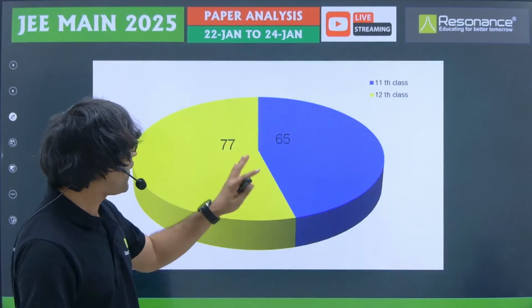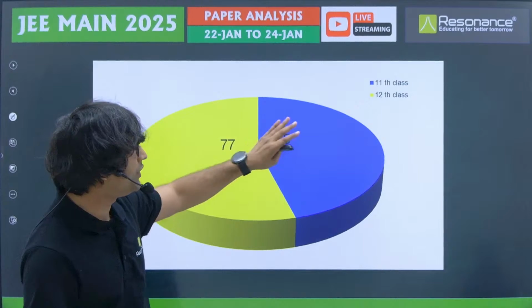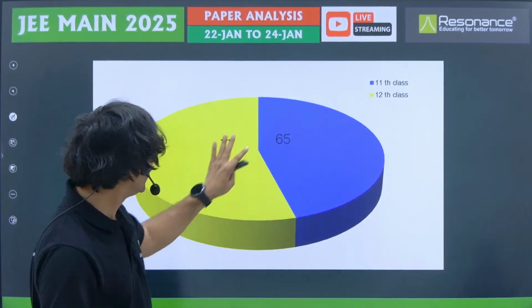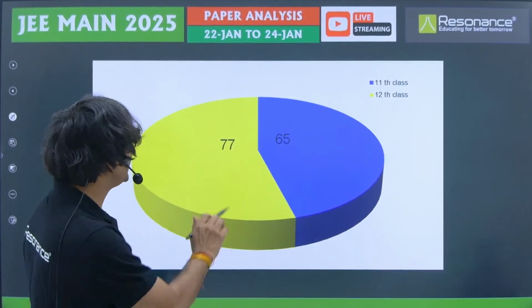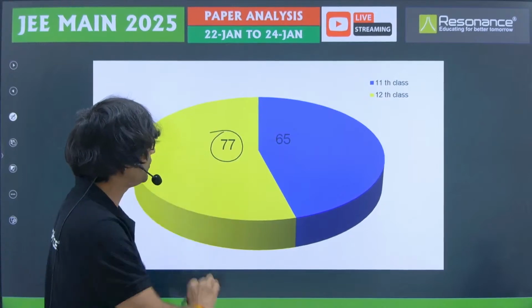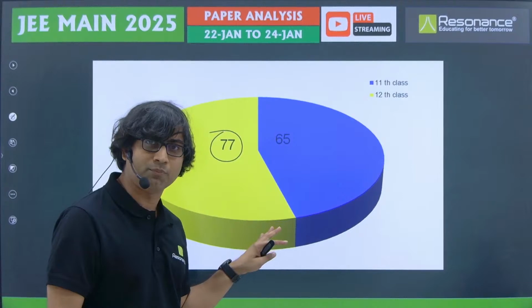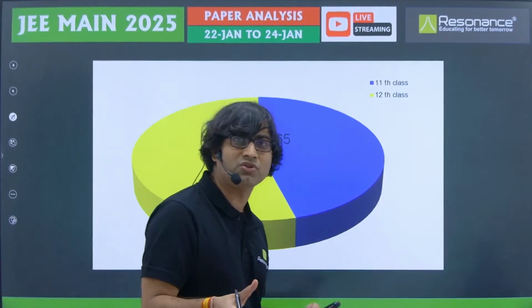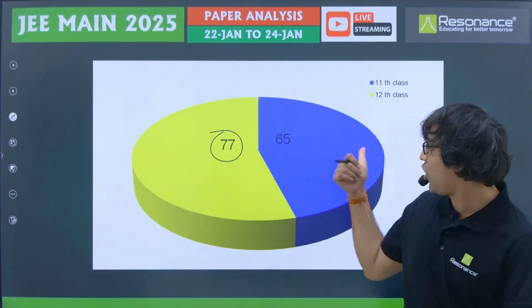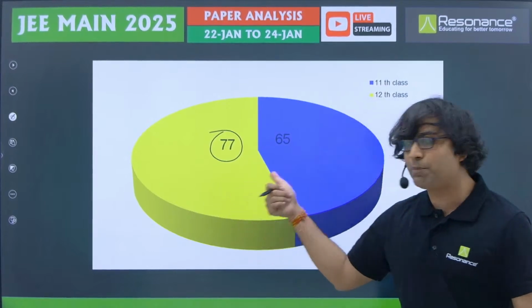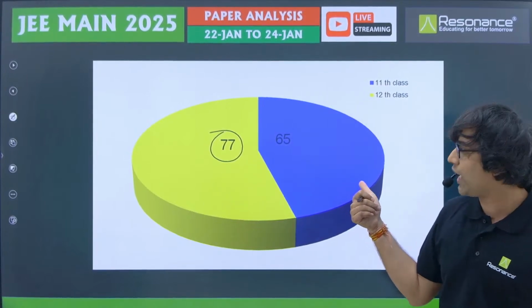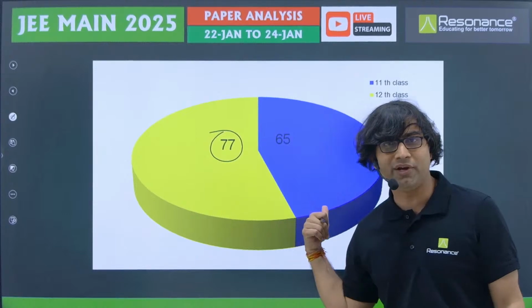All right. Now, finally, if you want to see the divide between the 11th class and 12th class, how many questions were asked from 12th class? A total of 77 questions were asked from 12th class. One may think that 12th class is more important than 11th class, but that is not the case, because whatever topics you study in the 12th class are based on 11th class only. So you cannot study 12th class independent of 11th class.